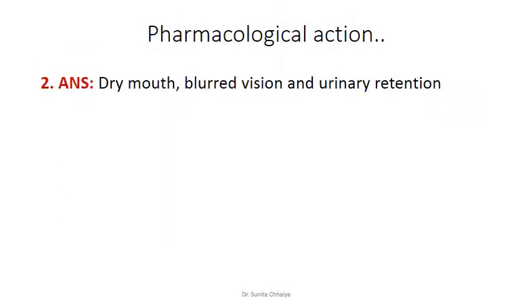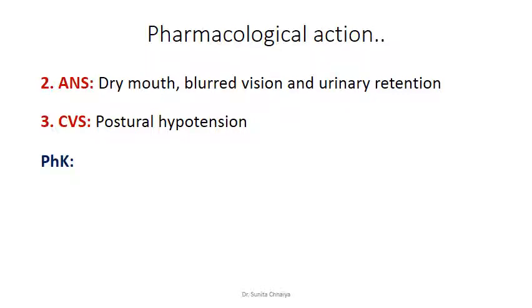Regarding their action on the autonomic nervous system, as they also bind with the muscarinic receptor, they have anticholinergic action. So various anticholinergic side effects like dry mouth, blurring of vision, and urinary retention are produced with tricyclic antidepressants. The action on the cardiovascular system is because of blockage of alpha 1 and muscarinic receptors. They also produce postural hypotension.